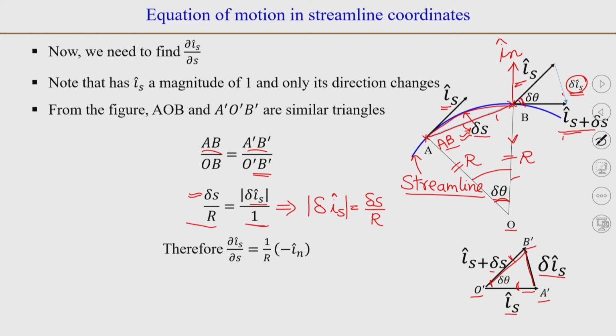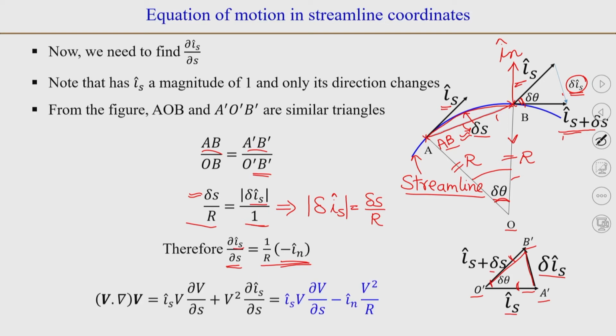So, this will be 1 over r times minus i_n. Minus i_n is the direction in which this will point. So, we have ∂/∂s of unit vector i_s is equal to minus i_n divided by r. We have found this out now, and we can substitute it in the acceleration.